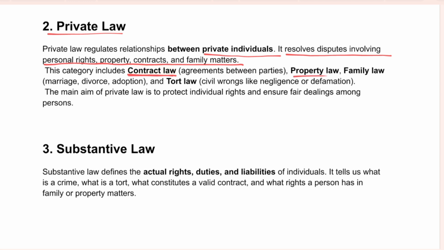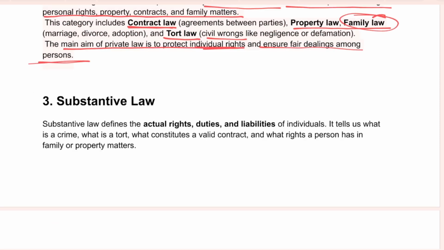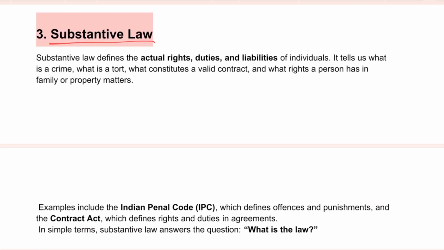Then comes property law, family law. In family law, there are matrimonial cases, maintenance, alimony cases. So all this is involved in family law. Then comes law of tort, which is a civil law. And the main aim of private law is to protect the individual's rights and ensure fair dealing among the persons themselves.